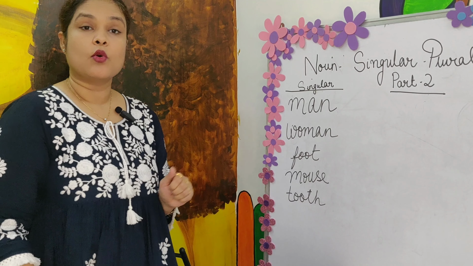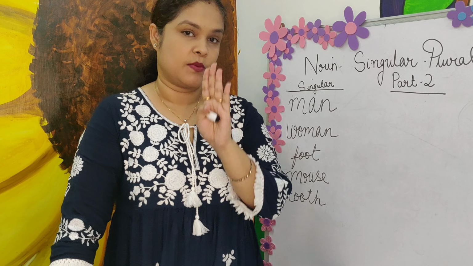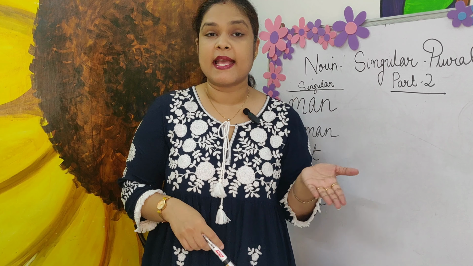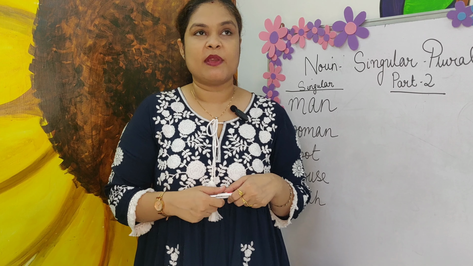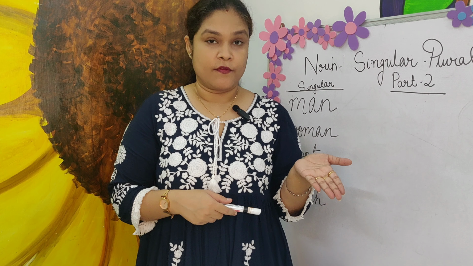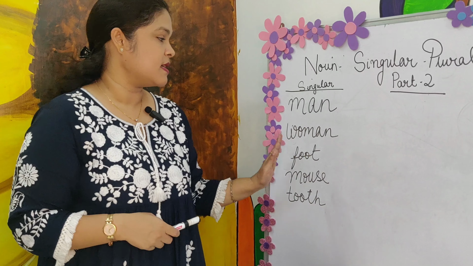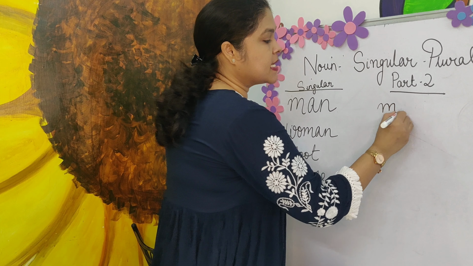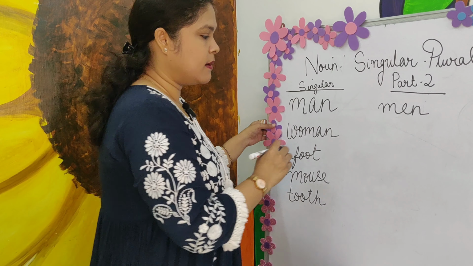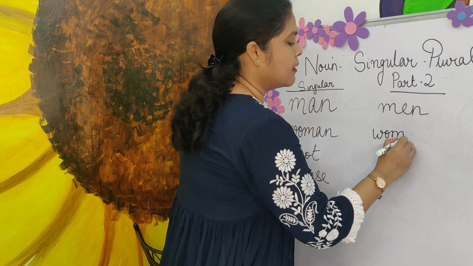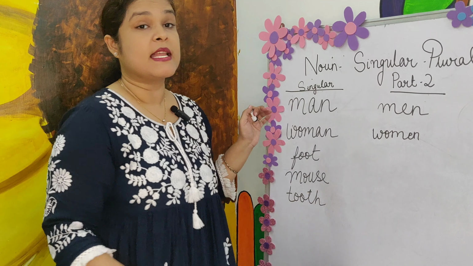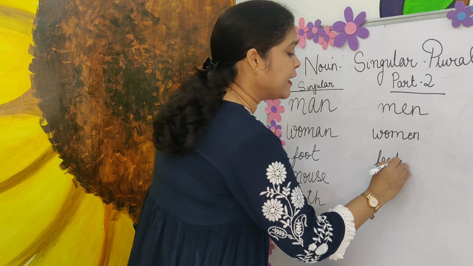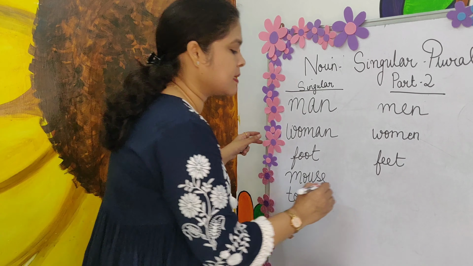Singular means it denotes one person or one thing, as we had discussed. Now, yesterday as we were seeing certain rules, we add an S, or maybe we add an ES, or maybe we add an IES, right? If you remember. But here we change the entire word. For example, man becomes men. Woman becomes women. We don't pronounce it as woman, it's women. Foot becomes feet. Mouse becomes mice.